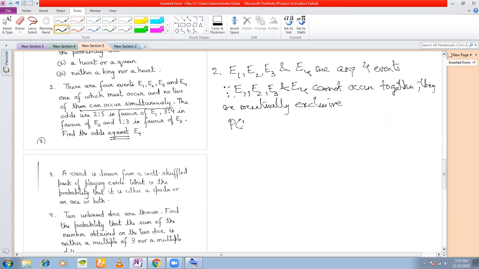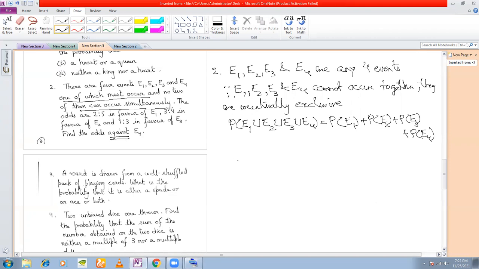You can say the probability of the occurrence E1 union E2 union E3 union E4 is equal to the sum of the individual probabilities, right? If you remember, I told you if they are mutually exclusive, you can add the probabilities, right?